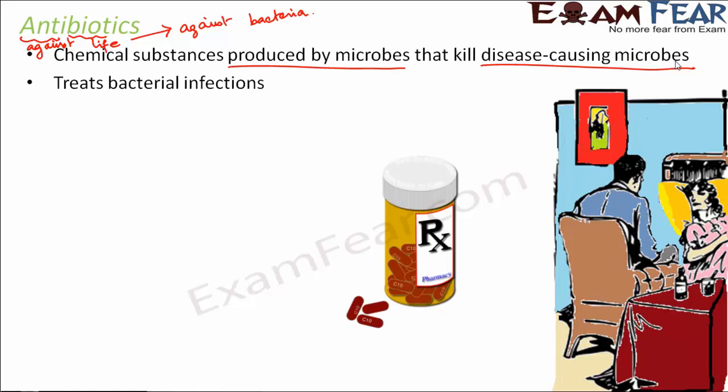Now antibiotics are very specific in their action. They can only treat infections which are caused by bacteria. So antibiotics are not useful against viral infection. You would have observed that sometimes you get fever due to some sort of bacterial infection, maybe some throat infection or some other infection caused by bacteria. At that time your doctor will prescribe you a course of antibiotics. But if you get a viral infection, a viral cold or flu, the doctors will not give you antibiotics. So antibiotics can only treat bacterial infections. They will have no effect on viral infections.